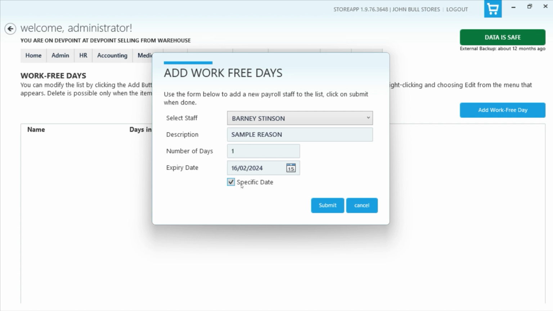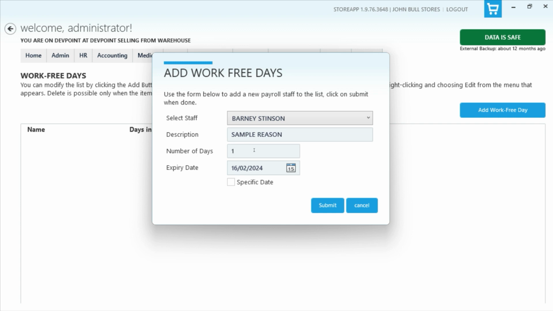So if I select a specific day, I can only put in 1 as the number of days, because now you're saying this is a free day or a leave of absence for a particular day, so it can only be 1 day. But if you remove this specific day, you can now decide to put as many days as possible here.